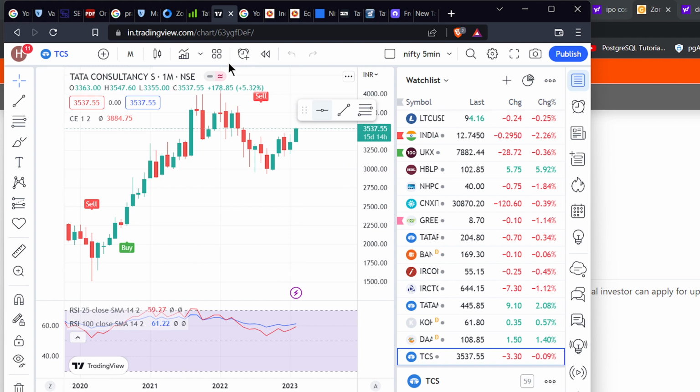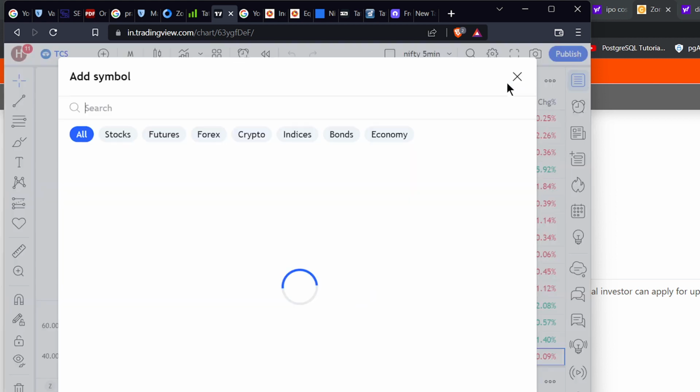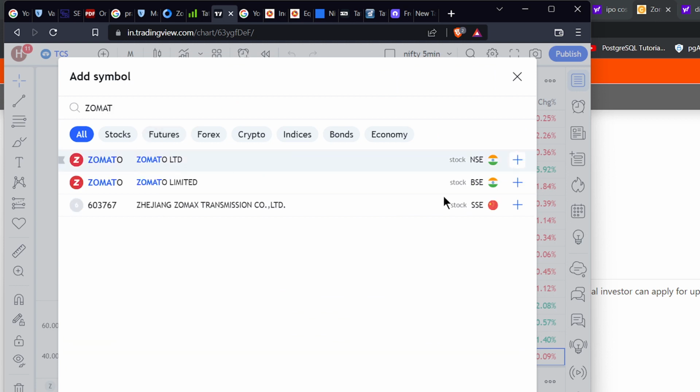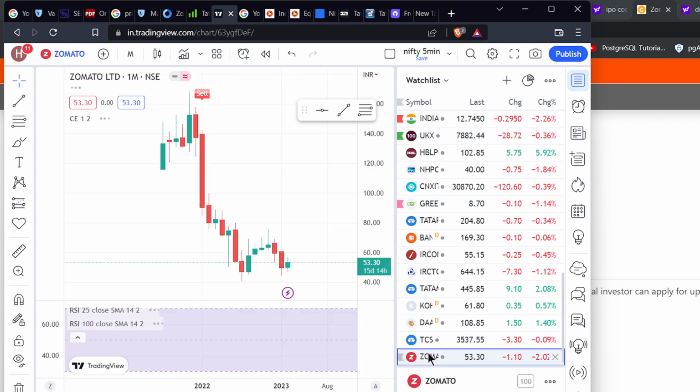We'll go to the Zomato watchlist. You can see Zomato is listed on NSE or BSE. It was listed on 23 July. That day it came. Before that, if you search for Zomato, it will not be available. So on 23 July it listed. On that date it went from 72 up to 144, and after 2 to 3 months it dropped. Now it is worth 53 only.